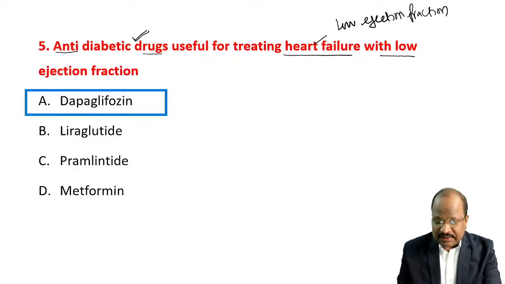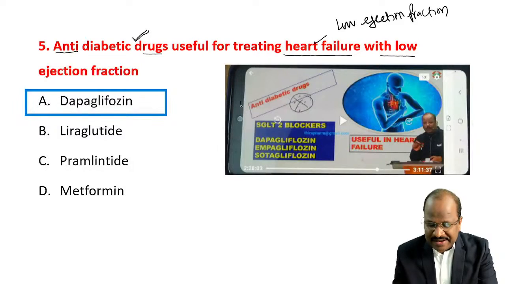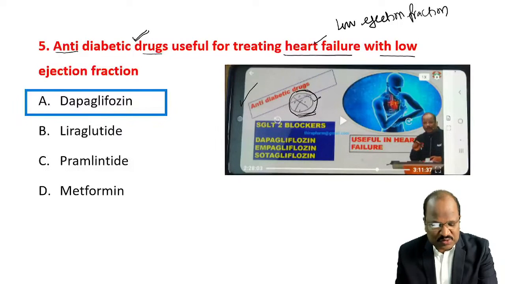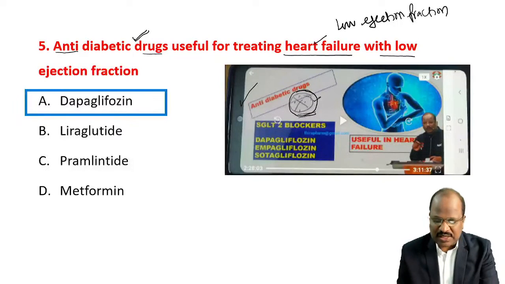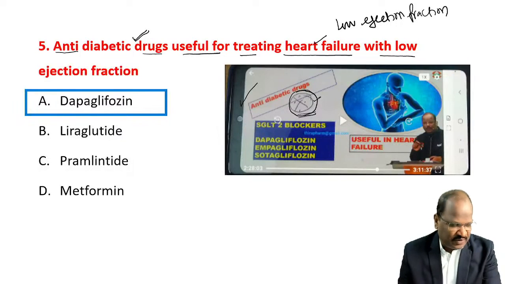Right, and this we discussed in our DVT session on anti-diabetic drugs. I also mentioned it as very important, expected for this year, and I mentioned it in December also in our DVT session. Dapagliflozin, empagliflozin, and sotagliflozin are all useful for treatment of heart failure. So the answer is option A, dapagliflozin. I will modify the stem of the question: a diabetic patient with low ejection fraction, what is the best anti-diabetic for him? I'll modify the question and then upload it.